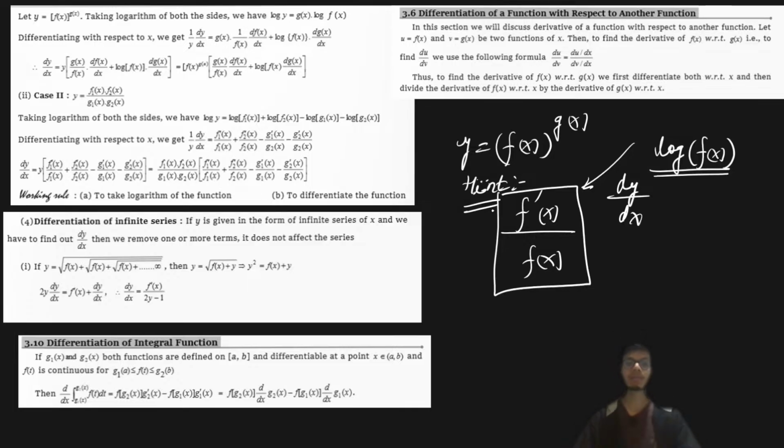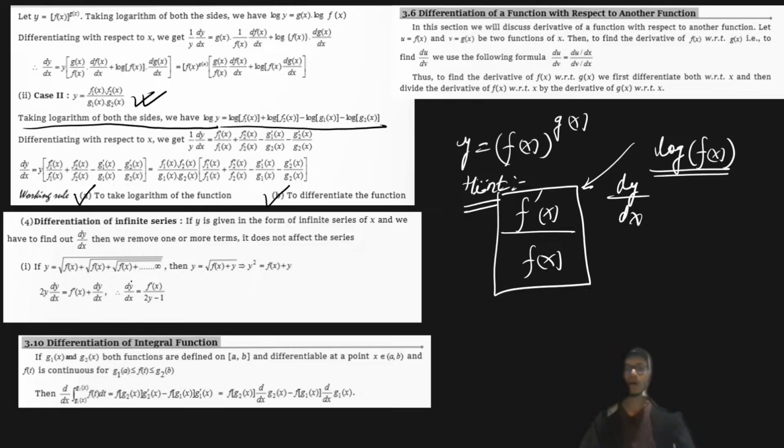Also, whenever you see a function in a fraction, where you have multiple functions multiplied and divided by another set of multiple functions, it is always advisable to take the log and work out the results. So please recall these two cases. This is very, very important. The working rule is to take the logarithm of the function, and then differentiate the function.